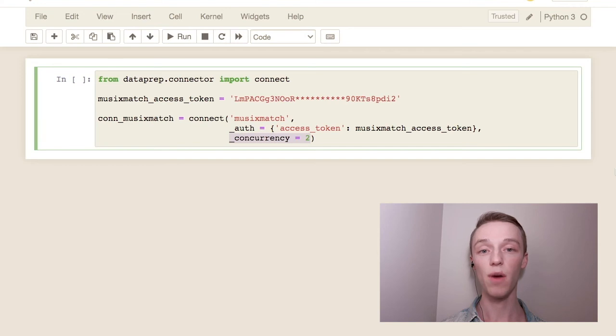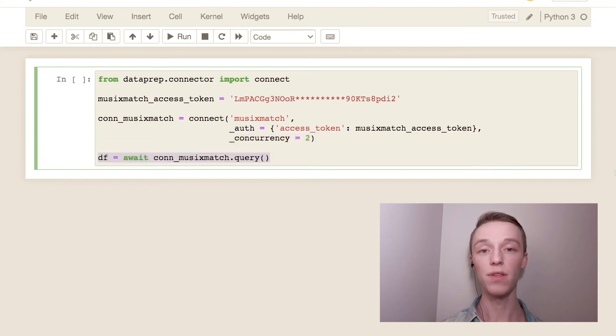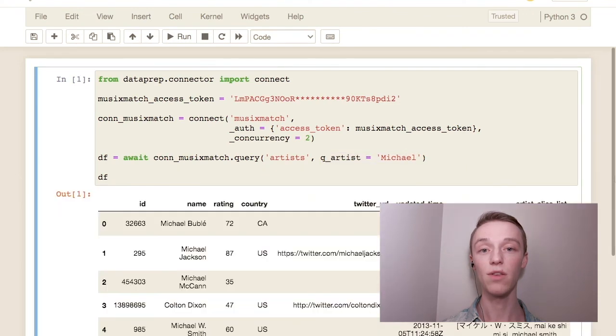Using the connector object's query method, you can specify the endpoint you want to access data from, as well as any additional parameters that connector supports for the specified endpoint. This returns a data frame of artist data using Michael as the query argument.